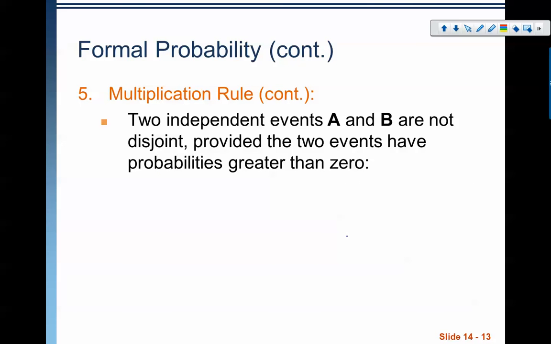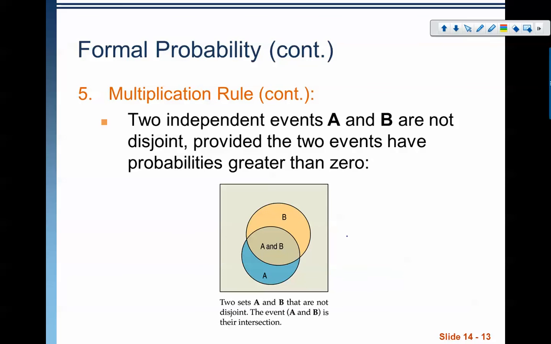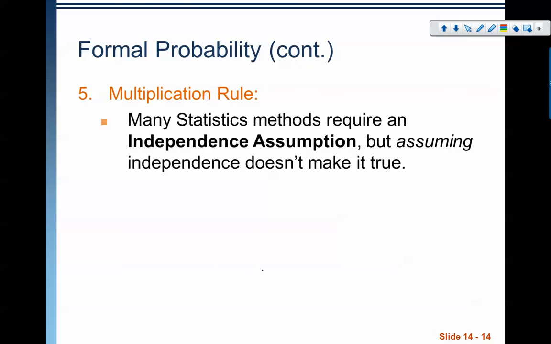These two independent events, A and B, are not disjoint as long as the two events have probabilities greater than 0. So here's a nice picture of that. We've got some overlap here, which means they're not disjoint. So when I multiply the two together, I should get this area in here, P of A and B. Okay? Independent events we multiply. Disjoint events we add. Let's do some examples.